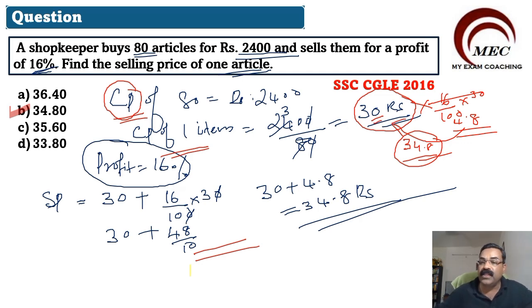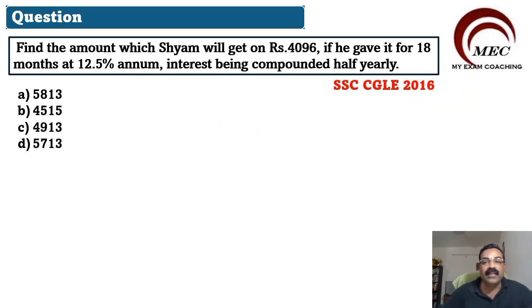Okay, so what is the next question? The next question is, find the amount which Shyam will get on rupees 4096 if he gave it for 18 months at 12.5% per annum, interest being compounded half yearly. Now, this type of questions are very, very important. There are some important words we have to mark here.